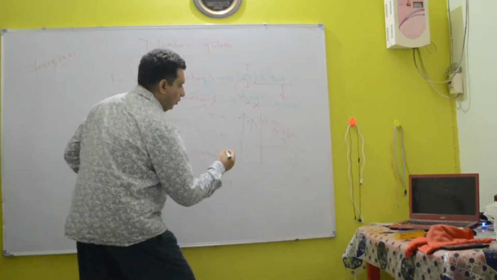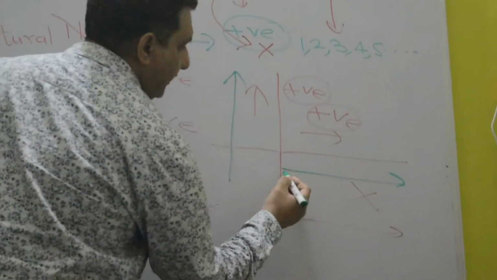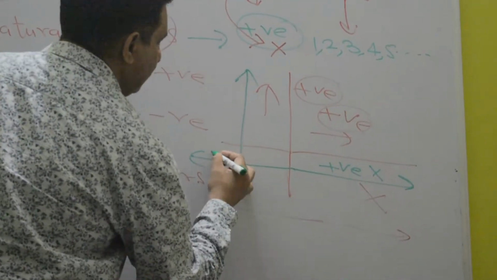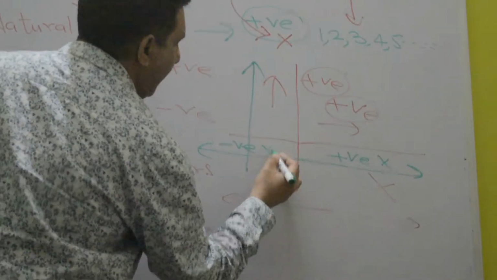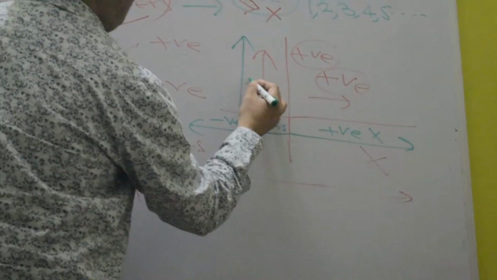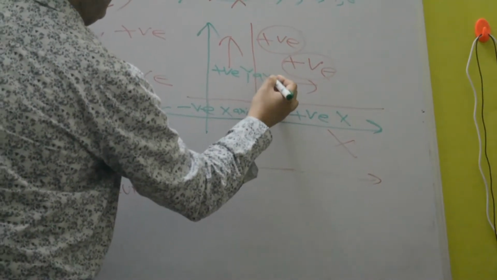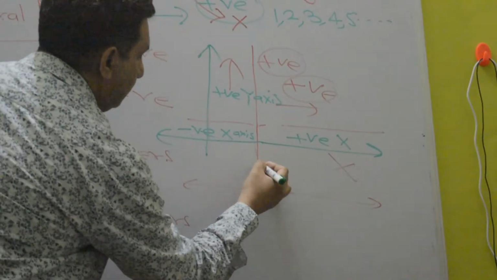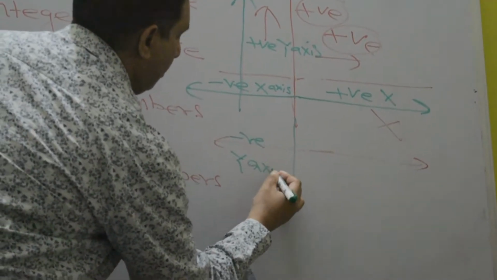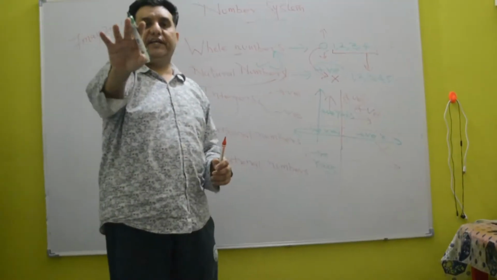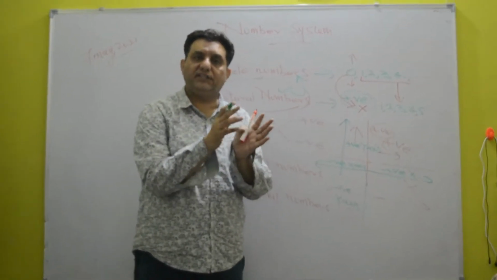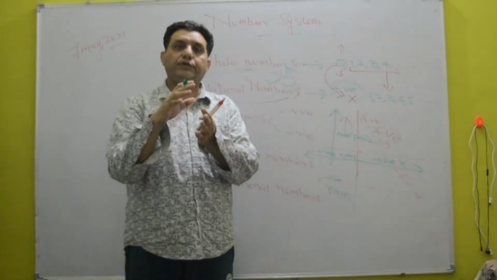This is the positive x-axis, and this is the negative x-axis. This is the positive y-axis, and this is the negative y-axis. Don't worry, you will all get the PDF contents and ready-made notes where I have already jotted down these things in a coordinated manner, so you will not get confused.